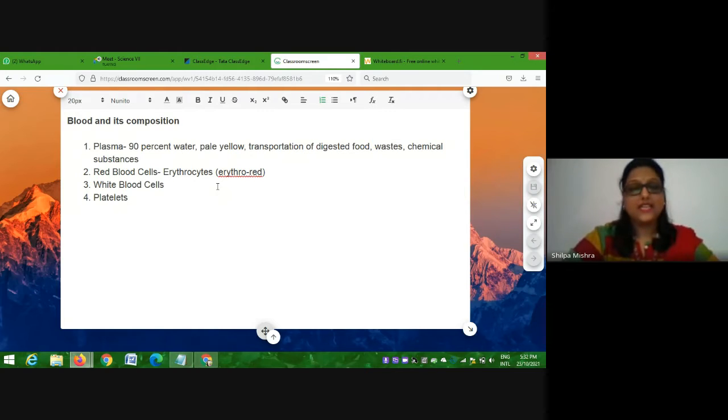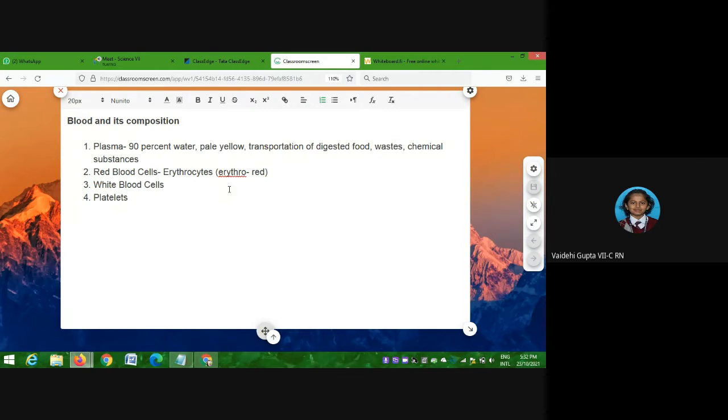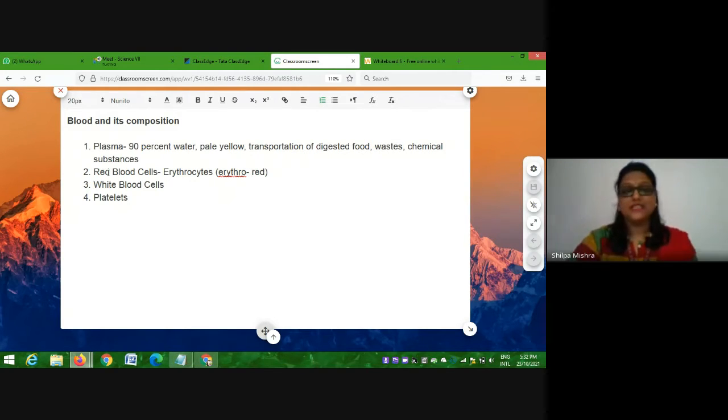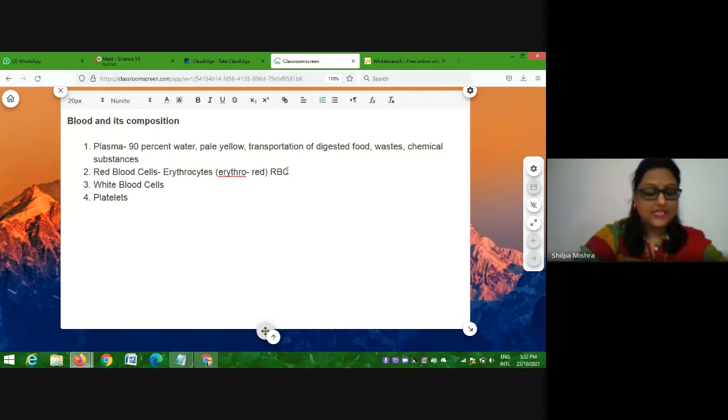And the other word cytes represents cells. Got it, everyone? So you understood how it is named, isn't it? Red blood cells, they are red in color. That is the reason they are called erythrocytes. We also call them in the short form RBCs. RBCs, red blood cells, right?